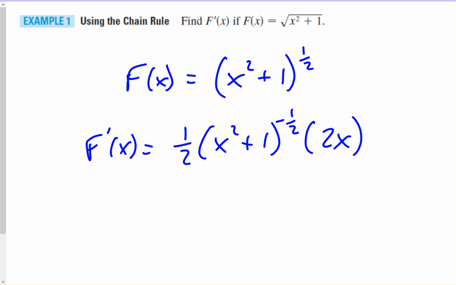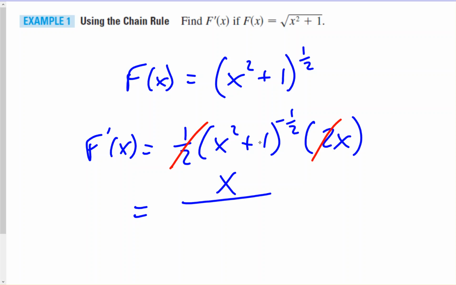And then we try to clean it up a little bit, make it look like one fraction if possible. If we have powers, sometimes we move the negative powers to a denominator. If we multiply the 1/2 times the 2, those would cancel, and we'll be left with an x on top.